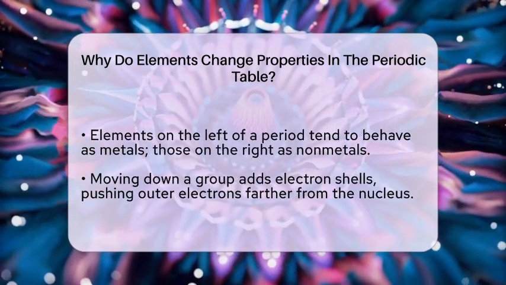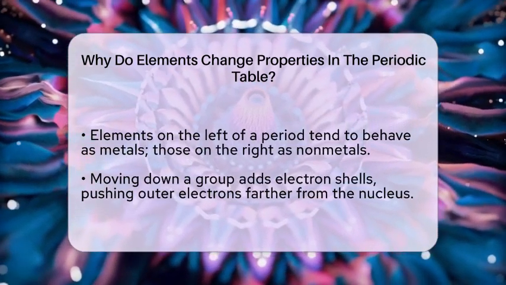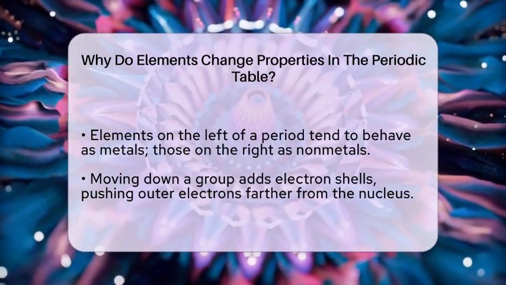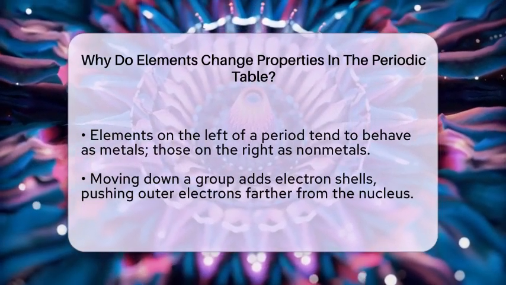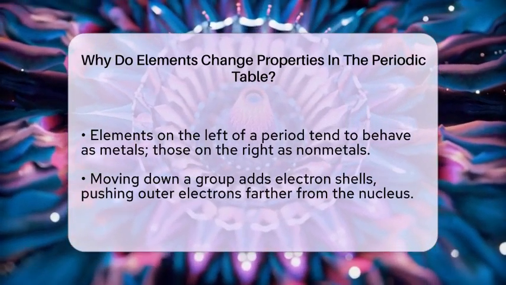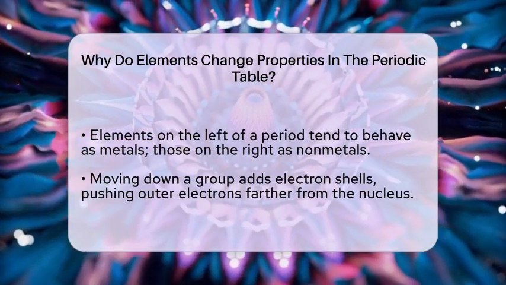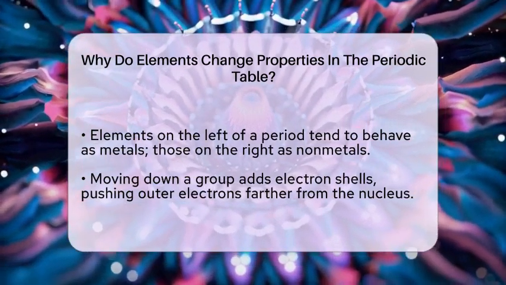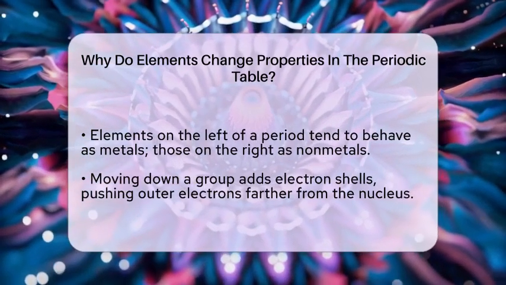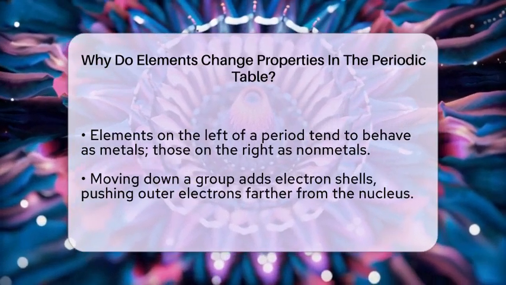Now, when you go down a group or column in the periodic table, the story is a little different. Here, each new element adds a new electron shell, which pushes the outer electrons farther from the nucleus. Even though the number of protons increases, the added shells mean the outer electrons feel less pull from the nucleus. This results in larger atoms with lower ionization energies and decreased electronegativity. Because the outer electrons are farther away, they are easier to remove and less attracted to other atoms.